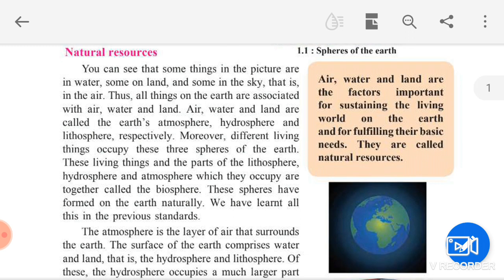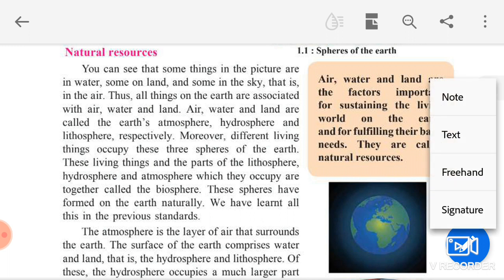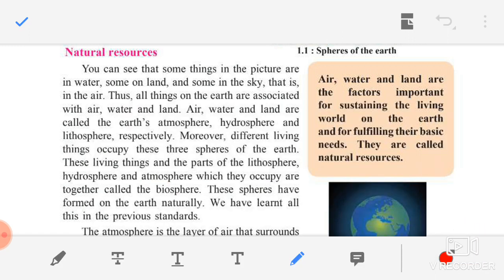Thus all the things on the earth are associated with air, water and land. That means all these things on the earth are dependent on air, water and land. Air, water and land are called the earth's atmosphere, hydrosphere and lithosphere. Children, see here, what is air? Air means atmosphere. What is water? Water means hydrosphere. What is land? Land means lithosphere. So these are the three spheres of our earth. I repeat, air means atmosphere, water means hydrosphere, land means lithosphere.